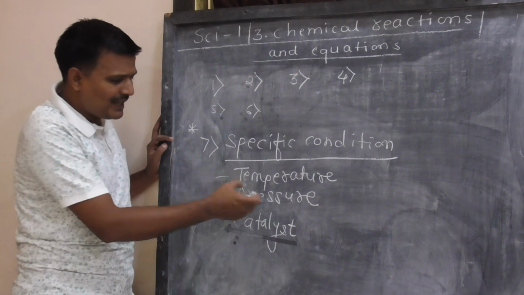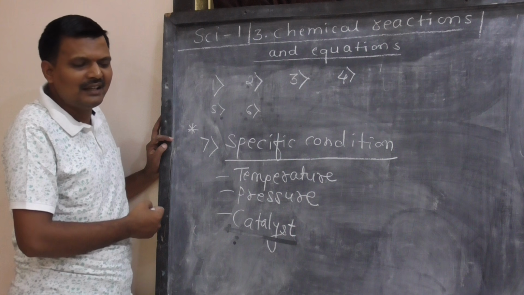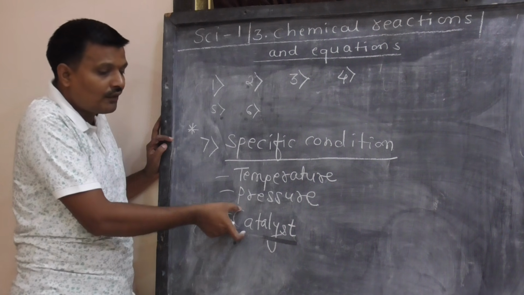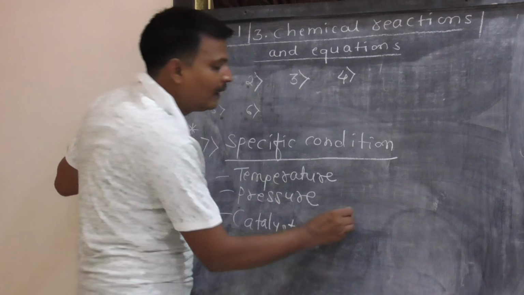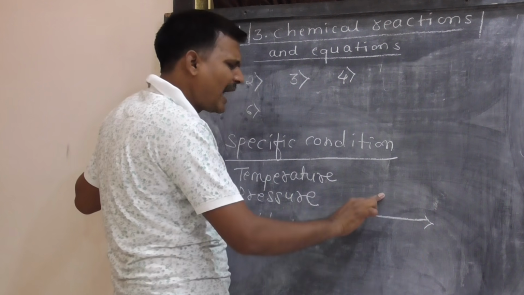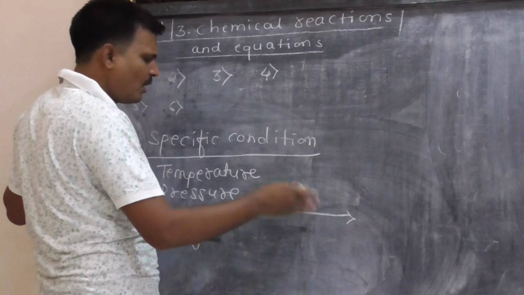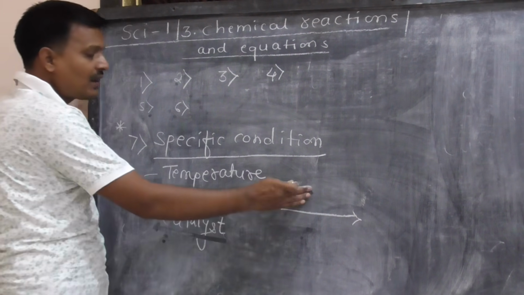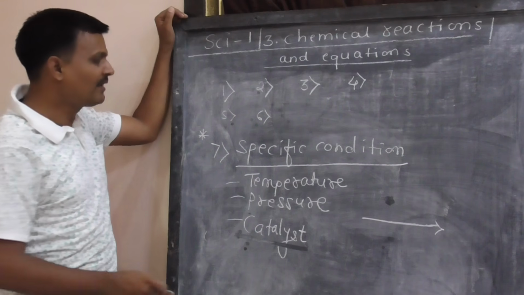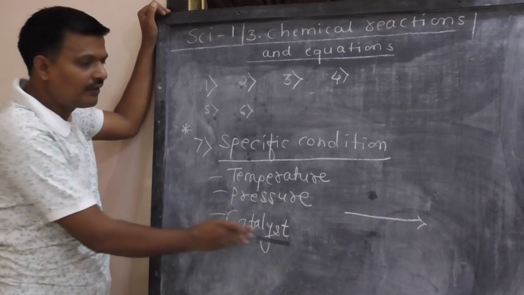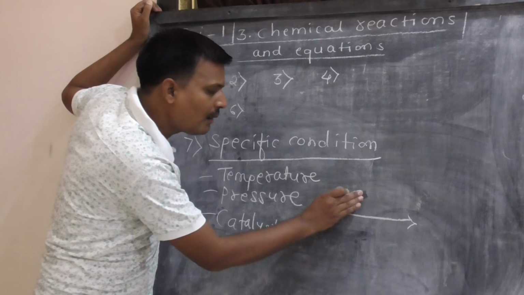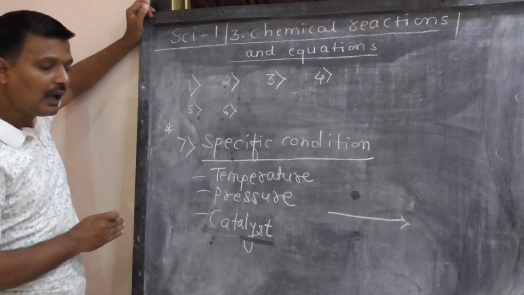We have to mention those particular conditions, and such conditions are mentioned above the arrow or sometimes below the arrow. No matter, you can write above or you can write below. These are the special conditions or specific conditions that are mentioned above the arrow or below the arrow.